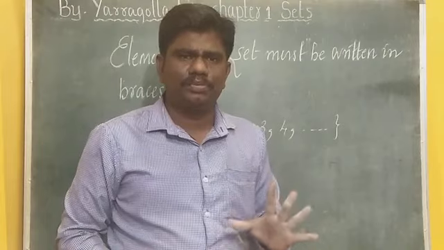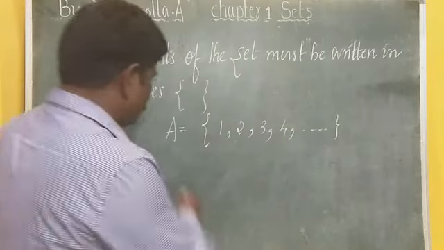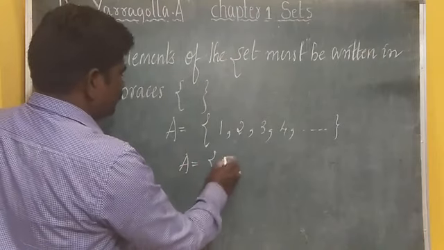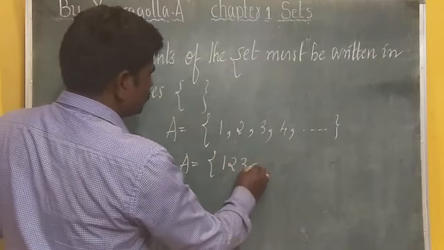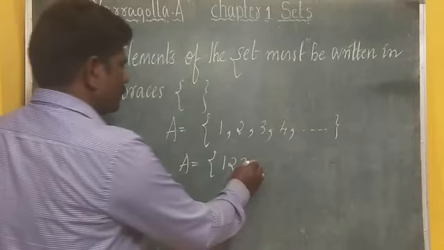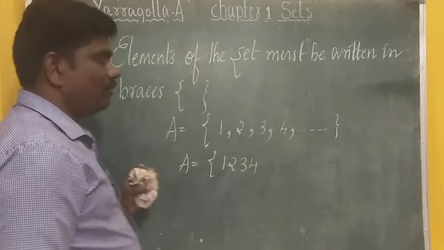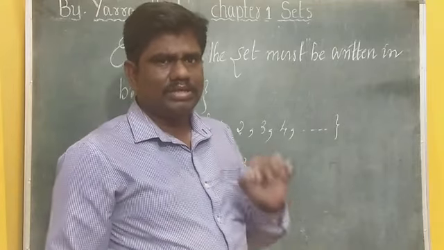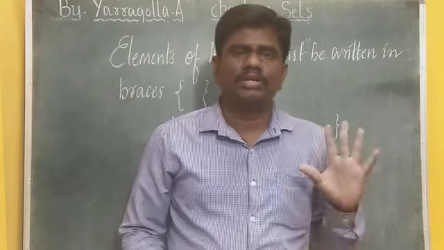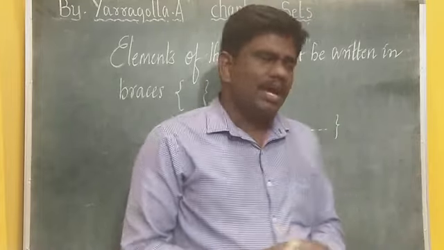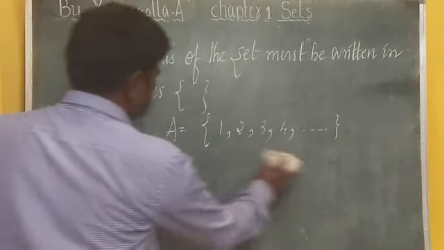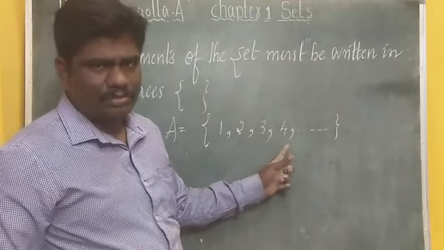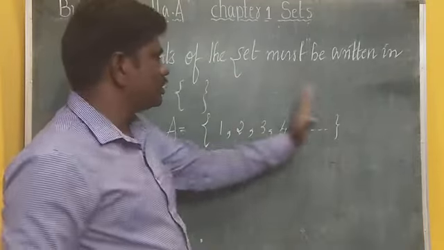This is very, very important. Otherwise, suppose you don't use the comma there, the number becomes like this, 123 or 1243. So using commas is very, very important in writing the set. And the next rule that you need to understand here is, the first thing is to put the commas in between the numbers and then use the braces.